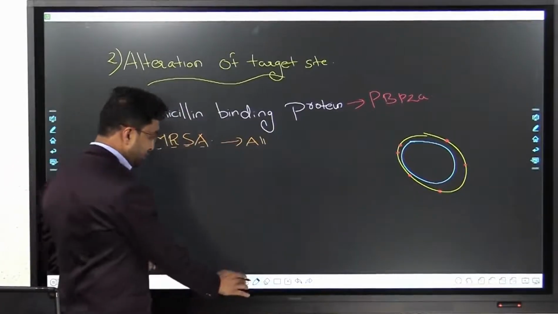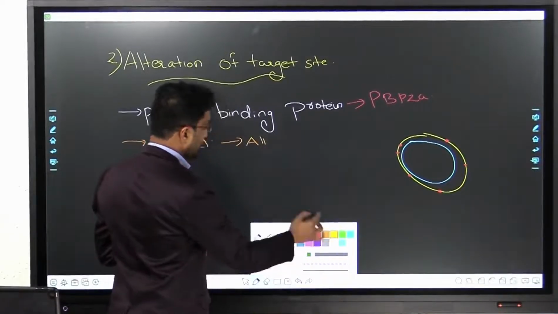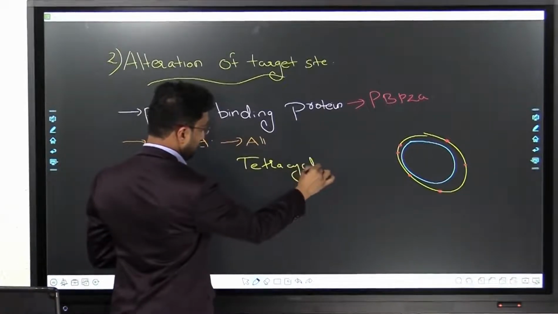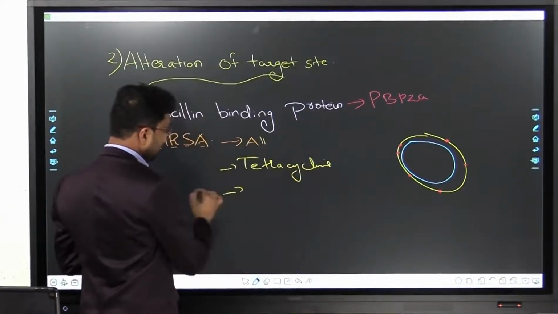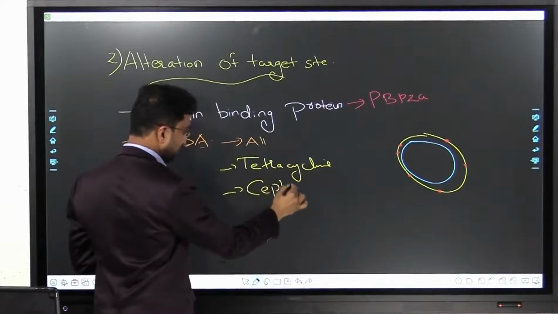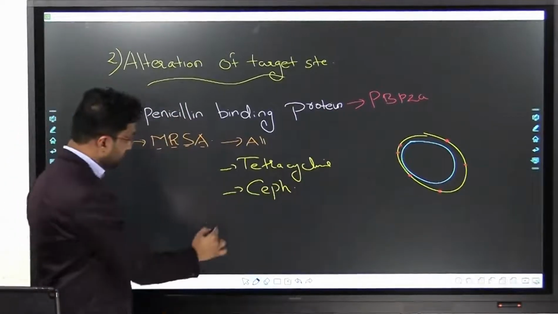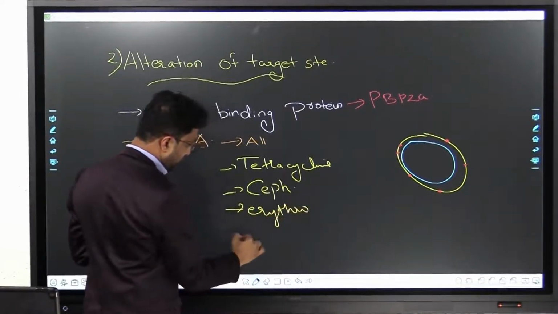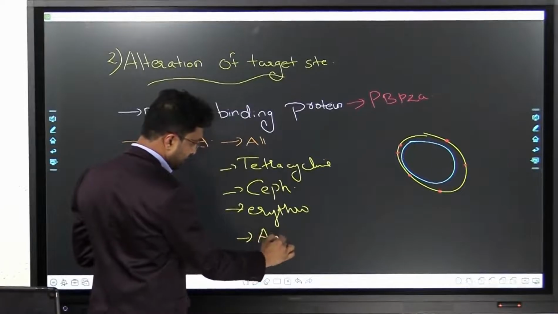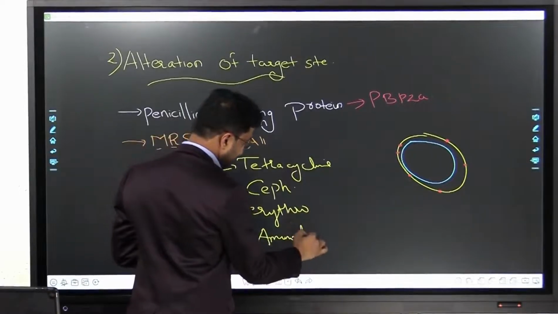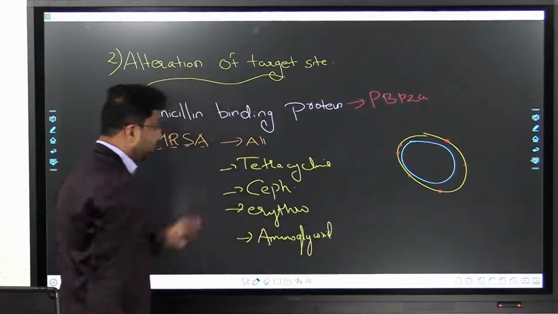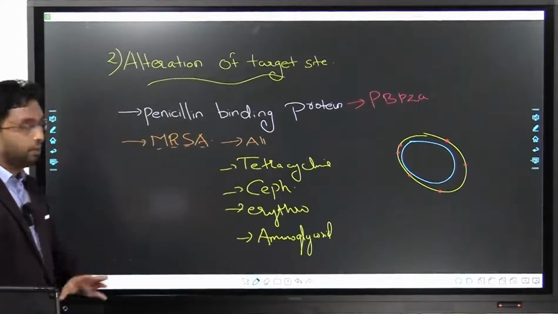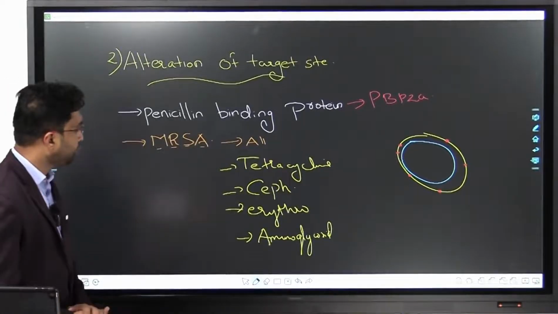Plus, it doesn't stop there. Even the commonly used antibiotics like tetracyclines, then even cephalosporins, erythromycin, and aminoglycoside. So all this you will study in pharmacology, just write it down. So even these antibiotics become resistant, not just the beta-lactam antibiotics. So what is the solution?